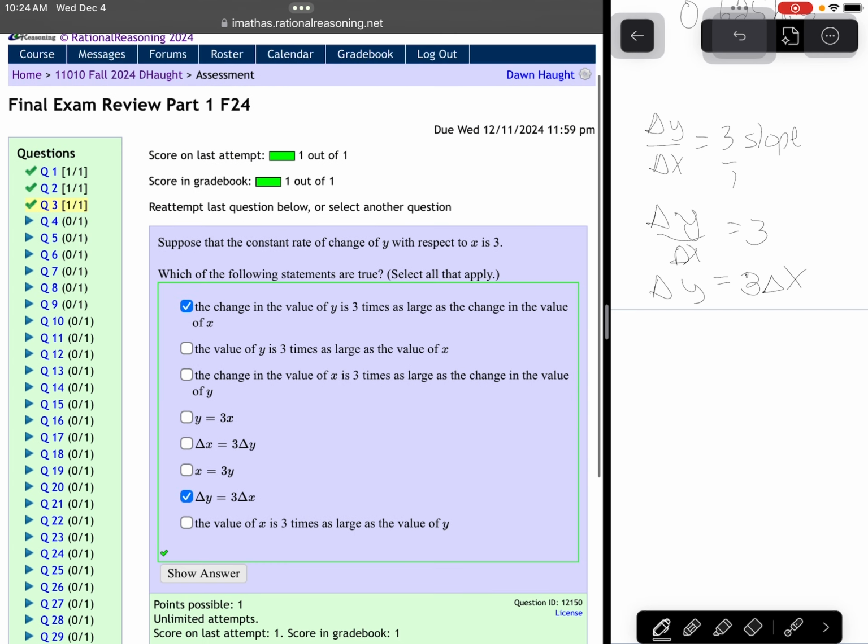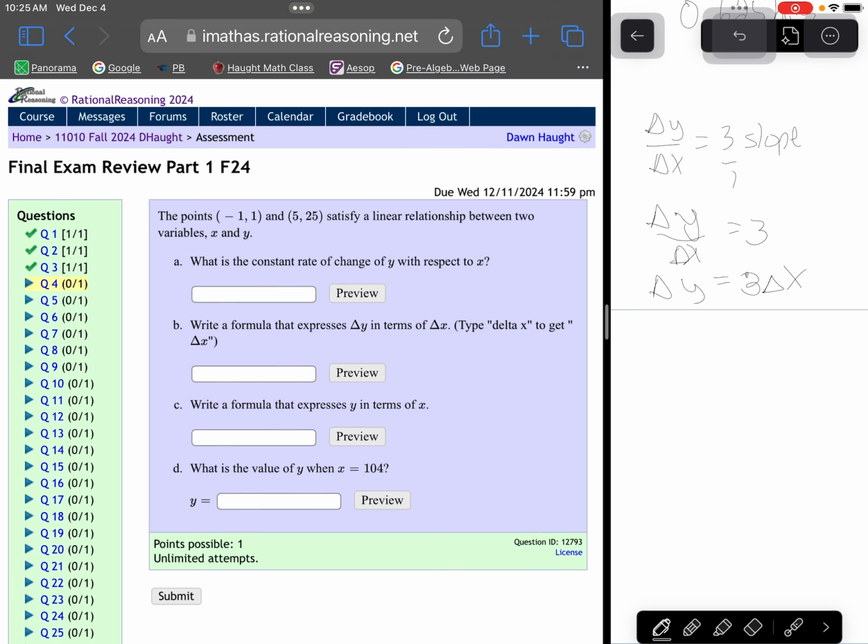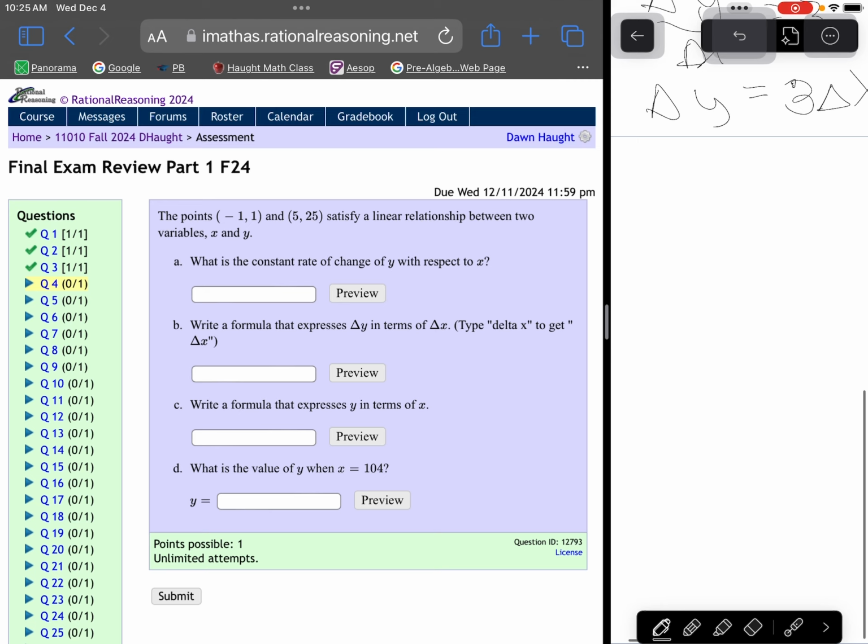So that's question 3. Let's move on to question 4. So we have 2 points. What is the constant rate of change? Now, if we have 2 points, remember our delta y over delta x is just our change in y over change in x, so y2 minus y1 over x2 minus x1. Now, it really doesn't matter which one you call x2 and x1 or y2 and y1, as long as you're consistent. I look at the x's and go from least to greatest. It does kind of help it work out a little nicer, but again, no big deal.